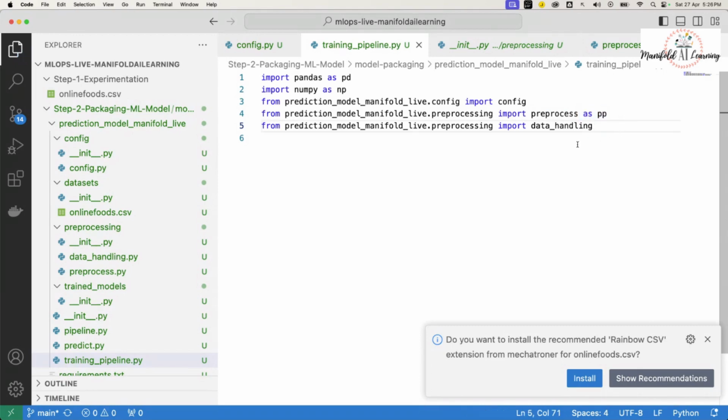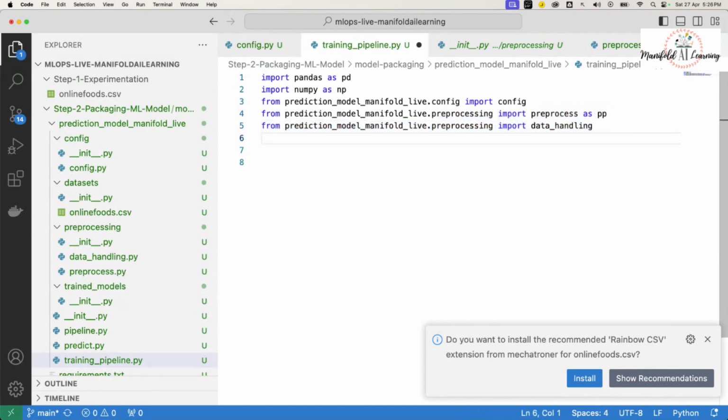Okay, so this is what I'll be importing right here. Now, once I import this data handling, let's consider it. From the configuration file, I'll be getting all the necessary configuration values, the static values, whichever I would require. I'll be reading them from the configuration file. Based on those static values, I would go ahead and load the data set using the data handling function, and perform the preprocessing as per the preprocessing modules that I'm going to create.